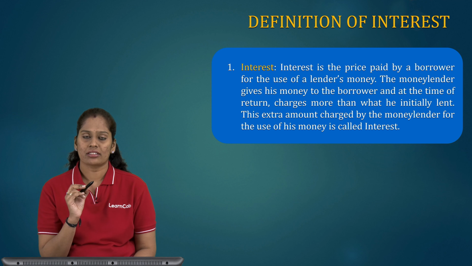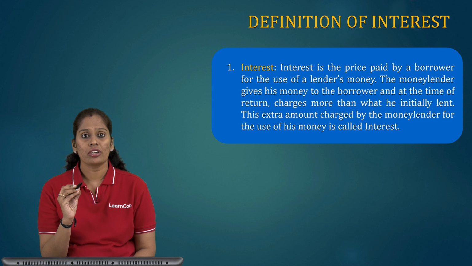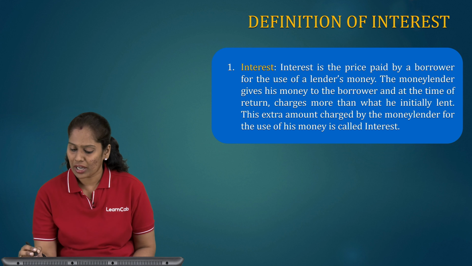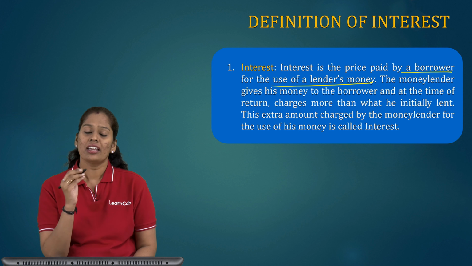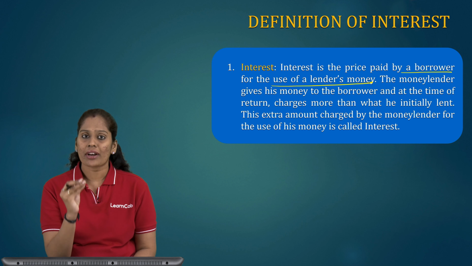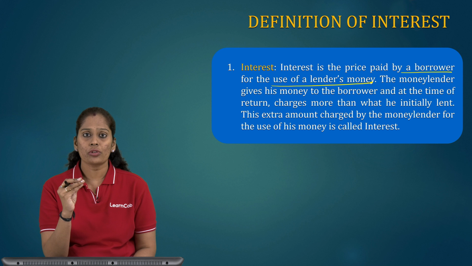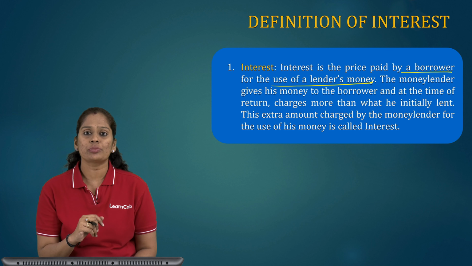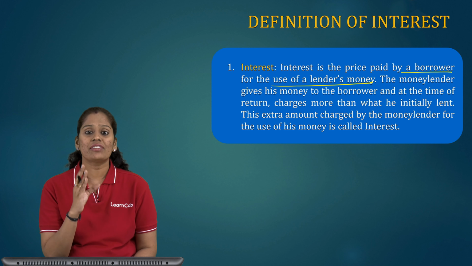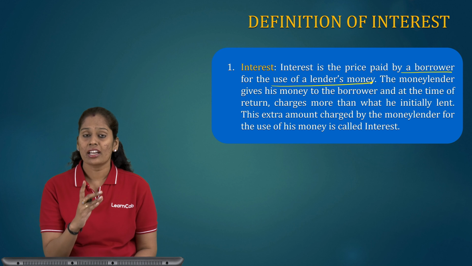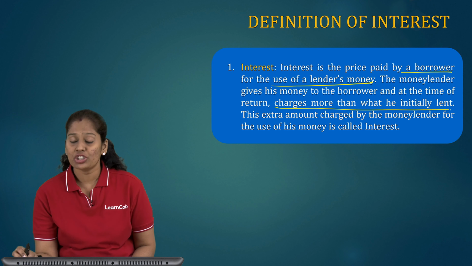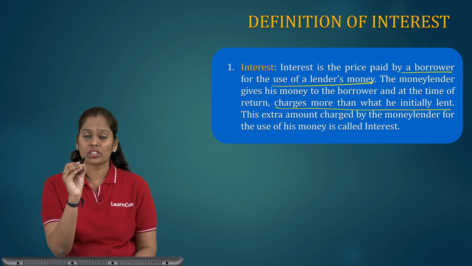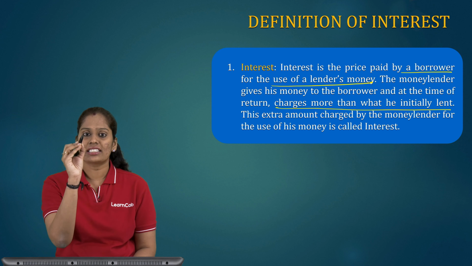First is interest. Interest is the price paid by a borrower for the use of a lender's money. As I told in my initial session, the money lender gives this money to the borrower and at the time of return charges more than what he initially lent, and the charge which he takes extra is the interest.